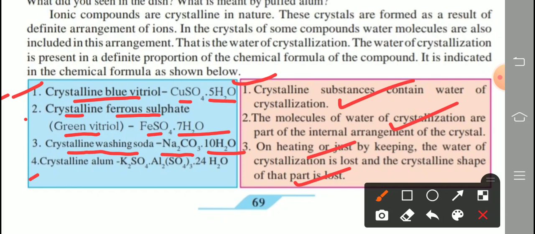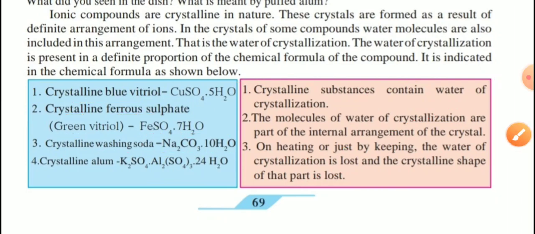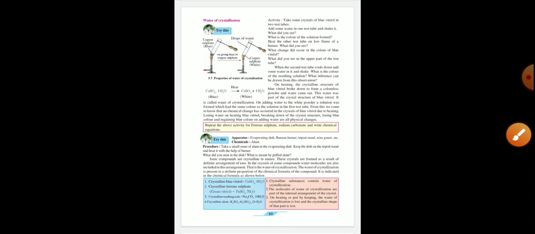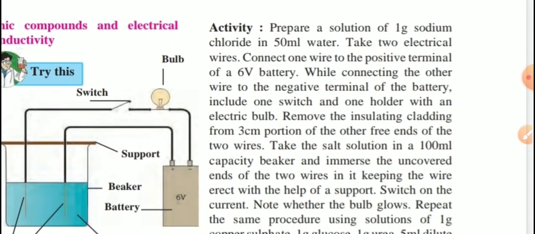And last one, crystalline alum, K2SO4, Al2(SO4)3, with 24 water molecules present in alum. That's why it is looking like ice. But that is not ice, that is alum. Clear? So this question is asked in this way in the exam. Next one.